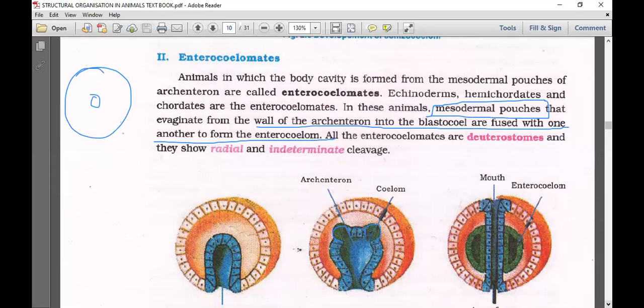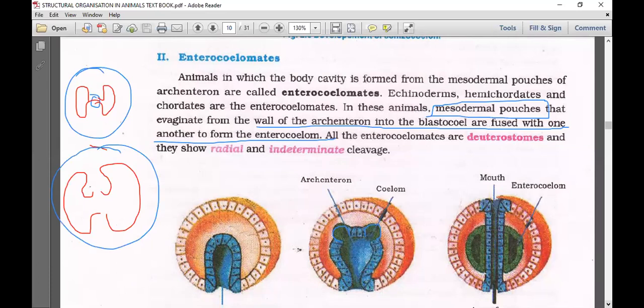The pouches are formed from the archenteron, and then the pouches develop and fuse, and one reaches the ectoderm side and one reaches the endoderm side. That was the total story we learned.